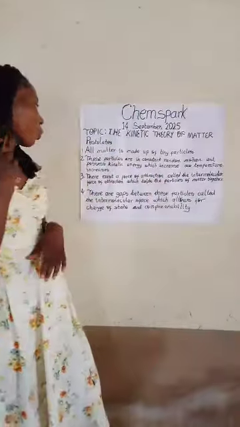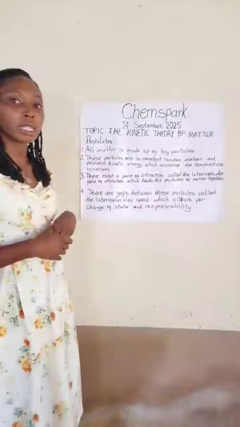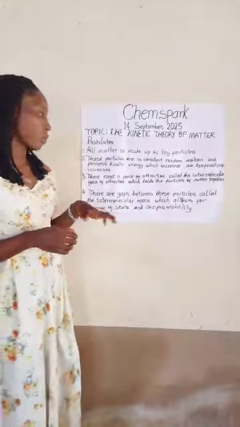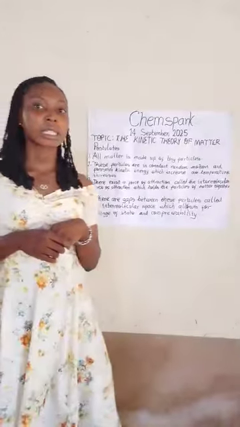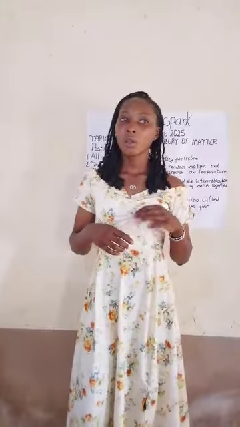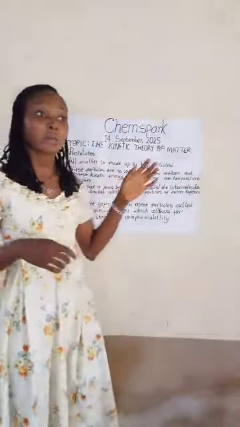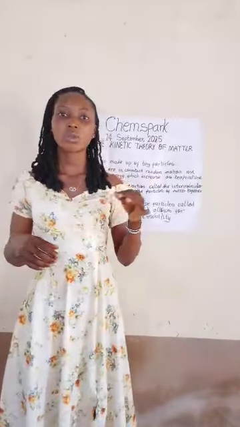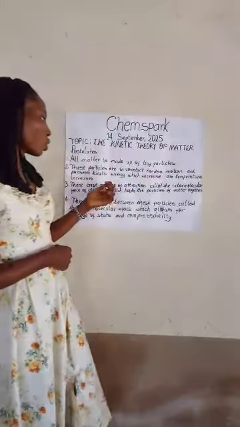Now, we have stated the postulates of the kinetic theory of matter, and I believe with this lesson of today, we can look at water boiling and understand what is happening there. When water freezes into ice, we can look at it and understand that there is a reduction in the temperature, or the temperature is being lowered, which results in this change of state.